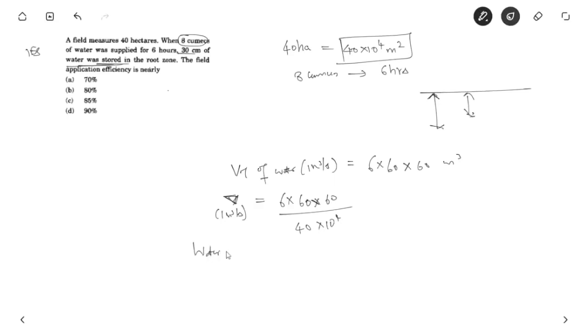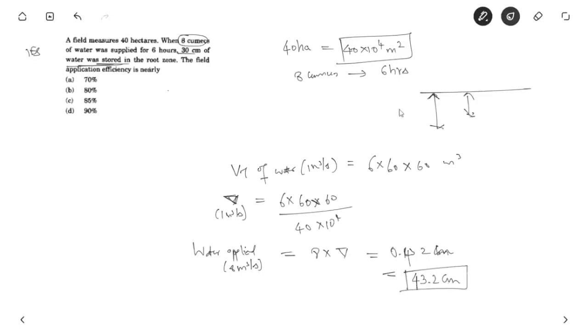So the total water applied, that is for 8 meter cube per second of water, is nothing but 8 into delta. So if we solve the delta and multiply by 8, we get 0.432 meter actually, which is nothing but 43.2 centimeter.